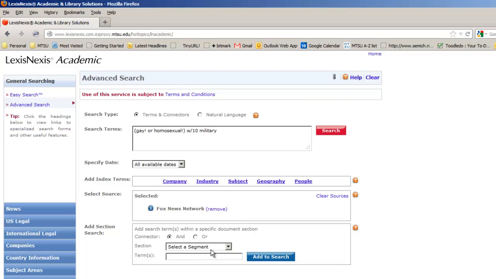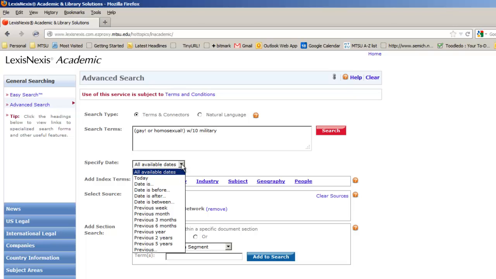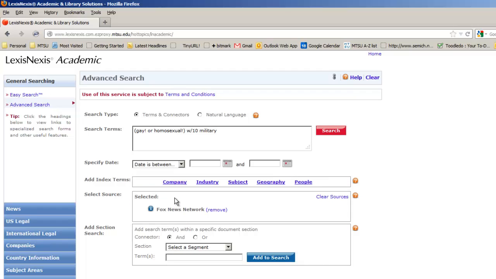And the last thing we want to do is specify some dates for this search. We want to narrow this to the time during which the Don't Ask, Don't Tell policy was being debated and ultimately repealed. So I've found the Specify Dates drop-down box here, and I'm going to go down to Date is Between, which will allow us to specify two dates.